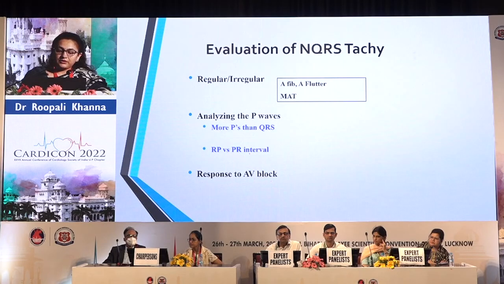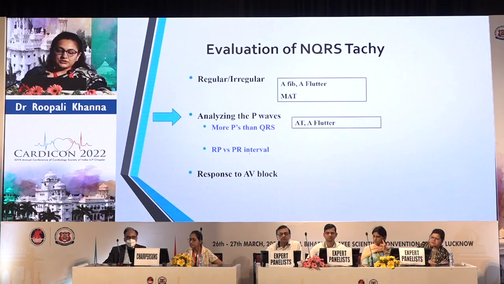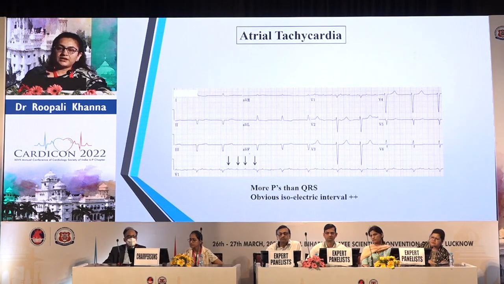If it is regular, then we have to look for the P wave. Are we able to clearly see the P waves, or are we not able to clearly see the P waves? If we are able to clearly see the P waves, are the P waves more than QRS? If the P waves are more than QRS, that is, the focus is the atria, it's either an atrial tachycardia or an atrial flutter.